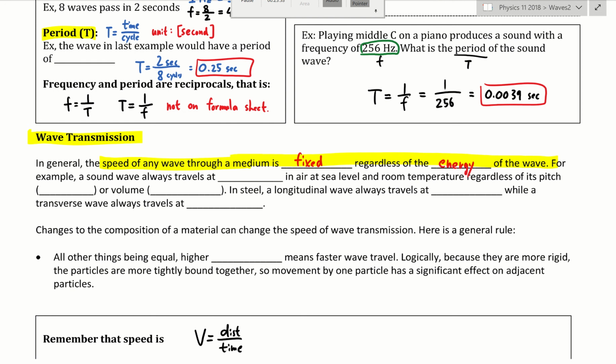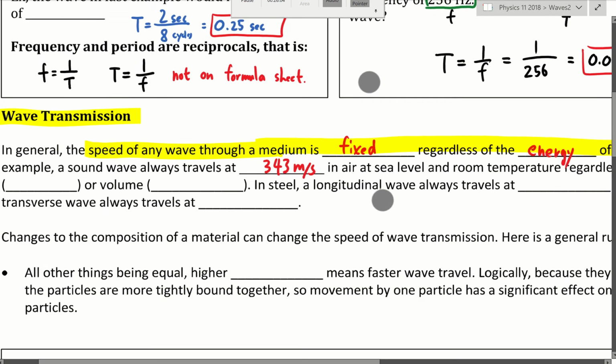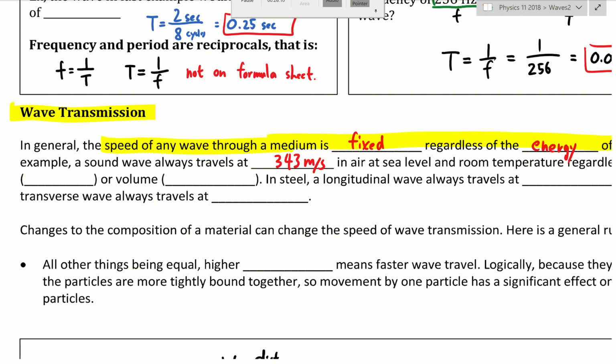So in this case, for example, sound wave always travels at roughly 343 meters per second at room temperature. So the speed of sound actually depends on temperature, because different temperatures make different air, right? If the temperature is really hot, the air molecules will be further apart, compared to if the temperature is really low, then the air molecules are more dense.